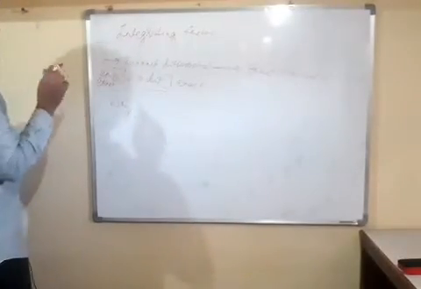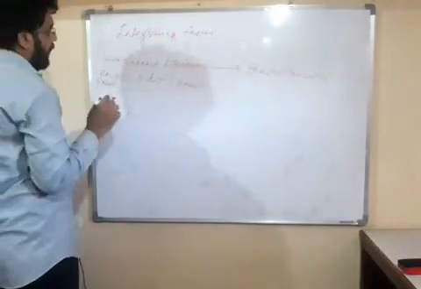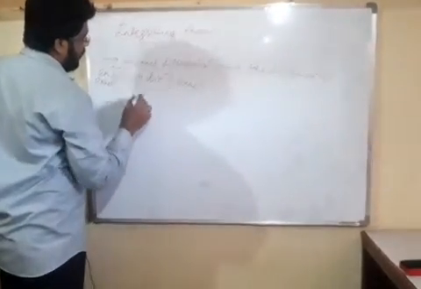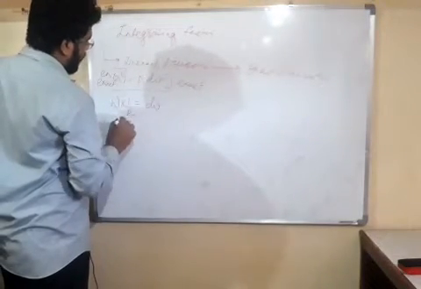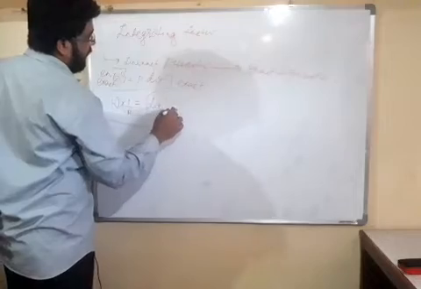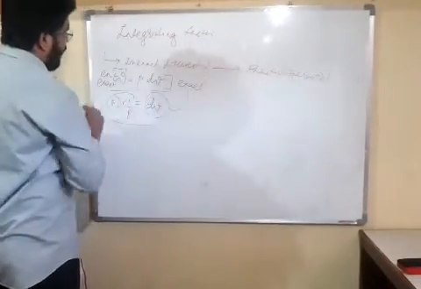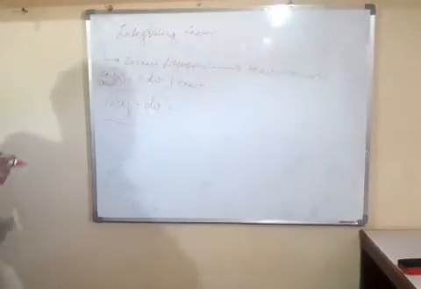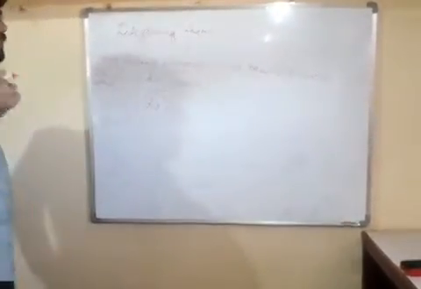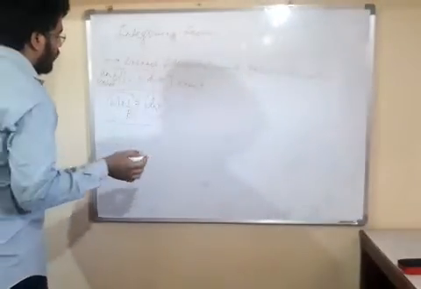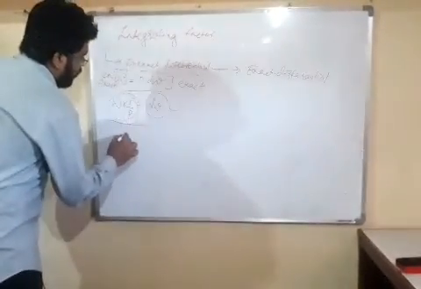If we multiply W by 1 upon P, then this becomes equal to dV. So friends, dV is exact and this is converted into an exact differential. So a factor which multiplies with an inexact differential and converts it into an exact differential is called an integrating factor. So friends, 1 upon P is the integrating factor for our work transfer.